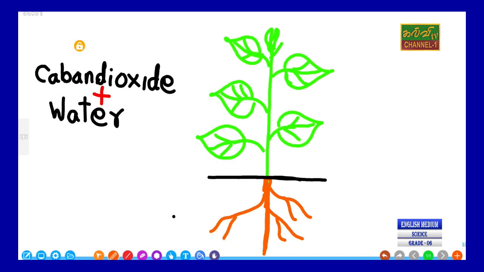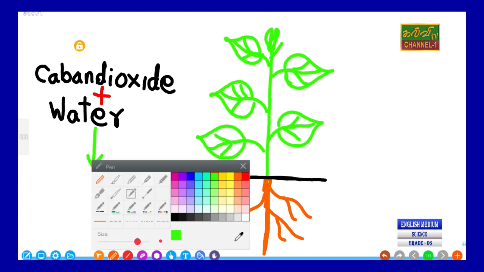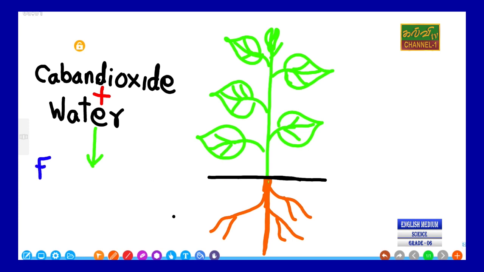Yes, it occurs in the green plant. At that time it produces food. We will study later that the name is glucose. This is not necessary now.